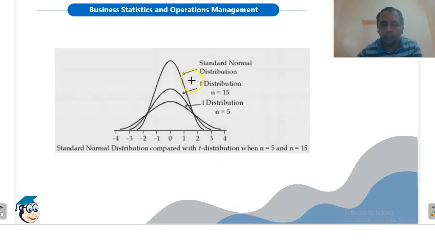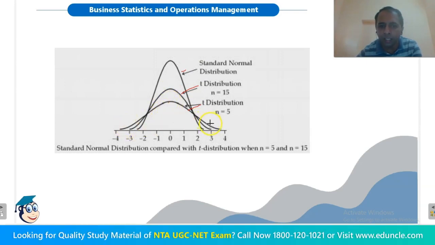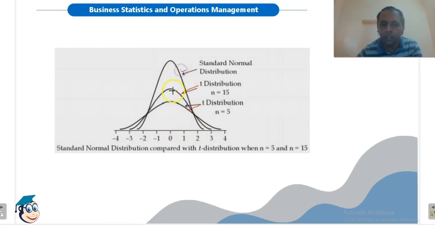So you can see the difference between the curves. This curve is the standard normal distribution, and these curves are T distributions. You can see that these curves are more platykurtic. They are less peaked at the center and have more in the end parts. So they are more platykurtic as compared to the standard normal distribution curve.